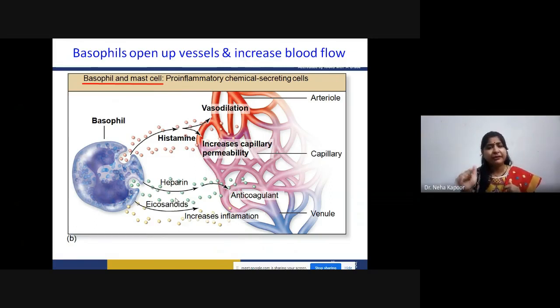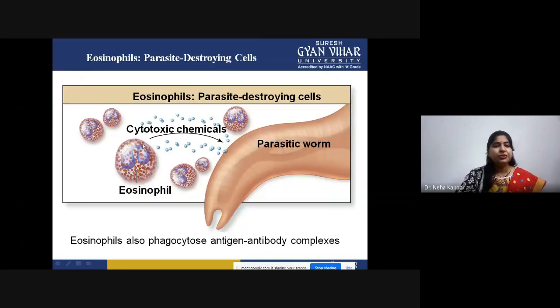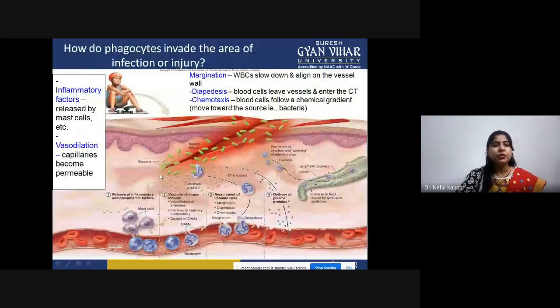Along with that, whenever a tissue injury is happening, we also experience pain and redness. That redness and swelling basically come due to the action of histamine, which contributes to vasodilation and capillary permeability. As you can see, these are in the case of eosinophils. Eosinophils also release certain cytotoxic chemicals in response to parasitic infections. So this is the complete, step-by-step pathway of how the phagocytes invade the area of tissue injury.